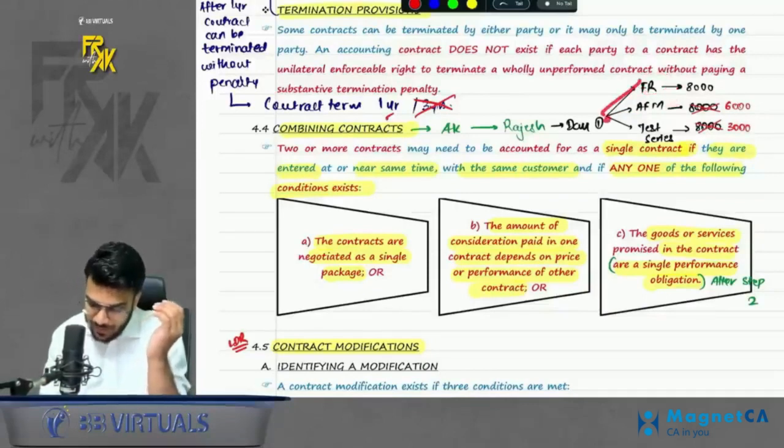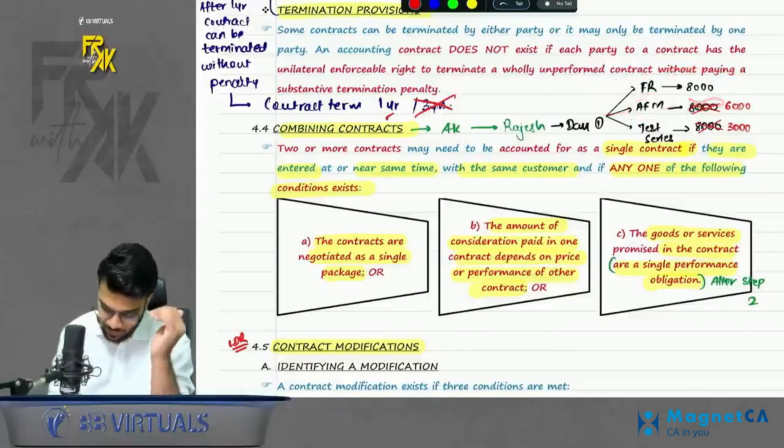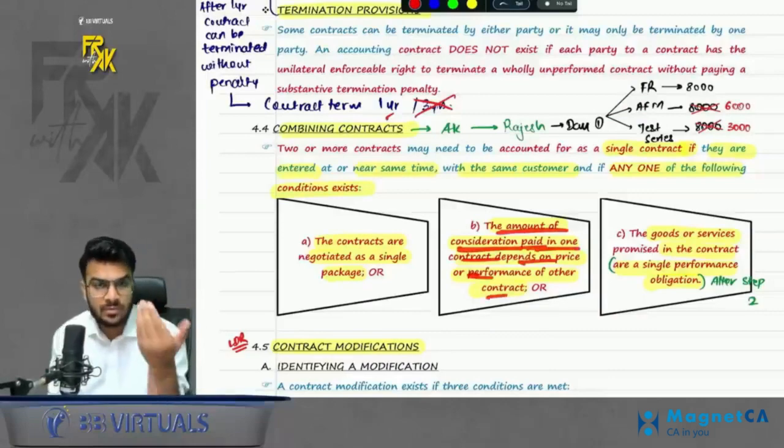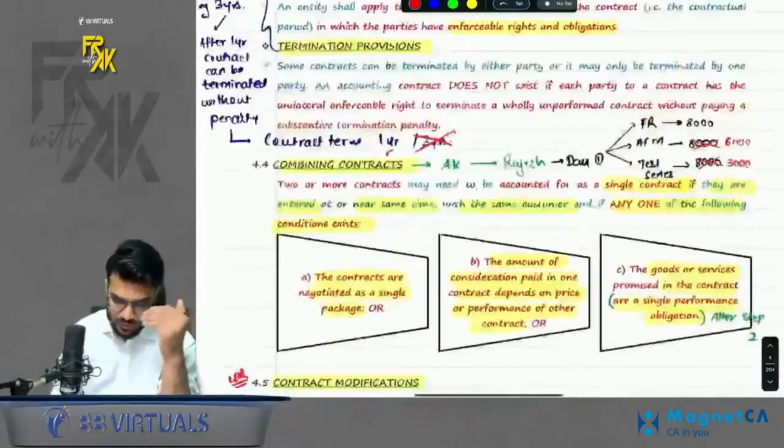So even if me and Rajesh enter into multiple contracts, still we can treat this as a single contract. Why? Because the price of AFM is dependent on the price of FR. I gave him discount on AFM because of FR, right? So here the amount of consideration paid in one contract depends on the price of other contract. So here you can treat the 2 contracts as a single contract. Okay. So this was combining contract.